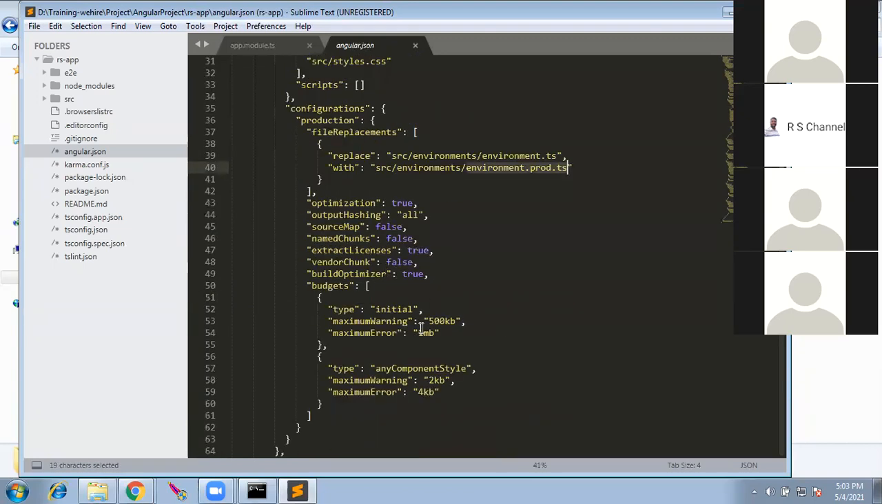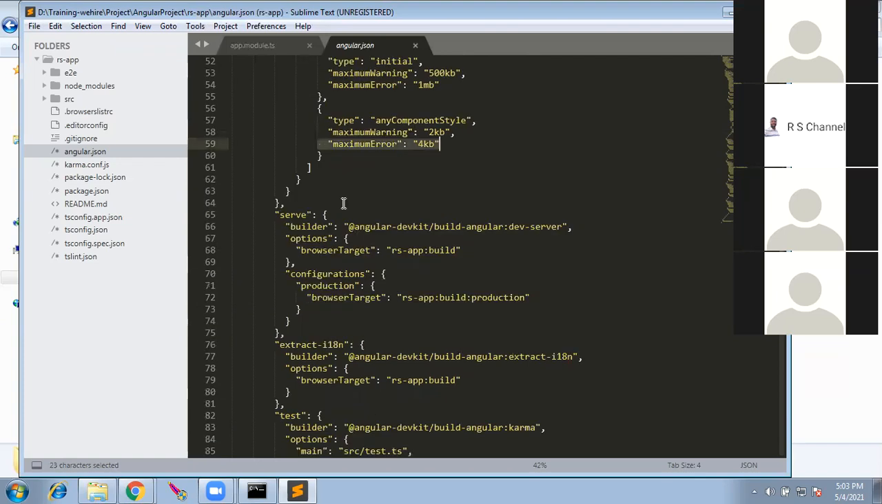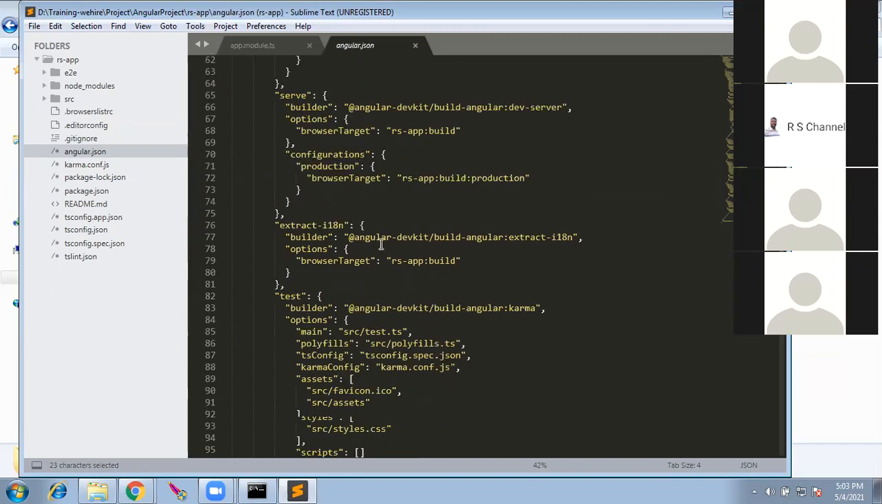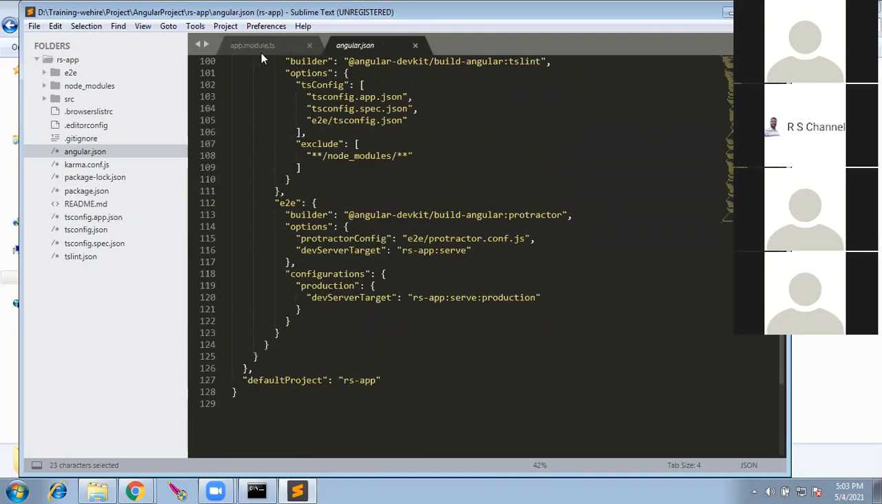Optimization, and there is also something like max warning, max error. When the build is happening, if the file exceeds 1 MB, it will throw an error. Maximum error like 4 KB. So these are all configuration parameters which are used when we build the application, when we convert the application to deploy to a server. That is done in this file, the angular.json file.